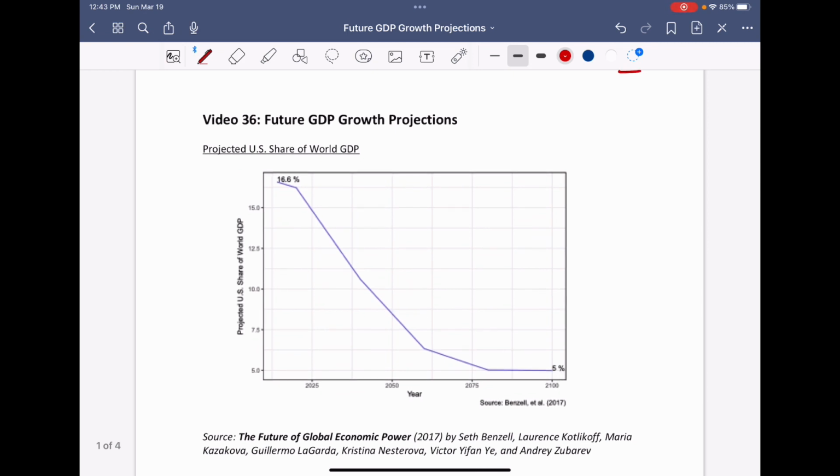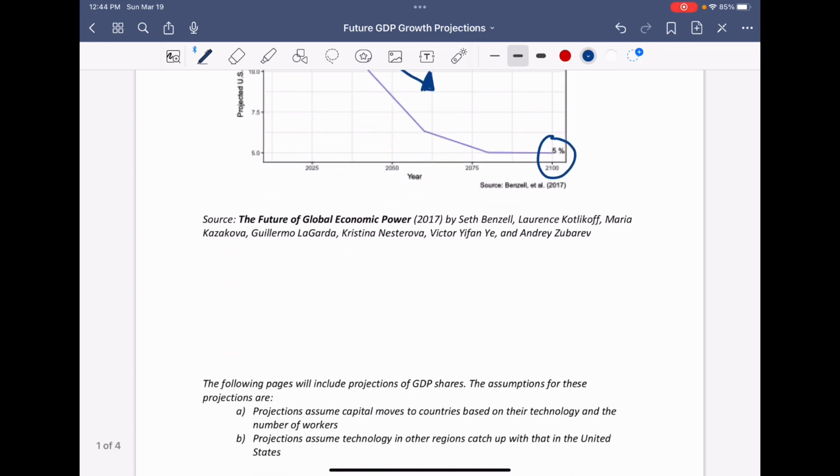So as a start, if we see the projected US share of world GDP, we see that there is an overall declining trend, right? So in the future, in 2100, the United States will be a sideshow to the global economy, probably like what Germany is today to the world's economy. So we can see this declining pattern. Now let's see the GDP growth projections for other countries and other regions in the world.